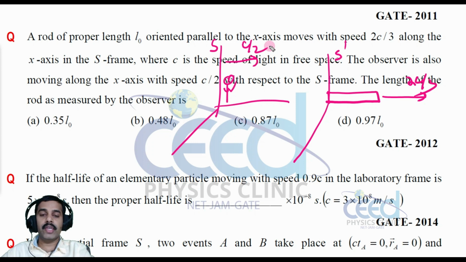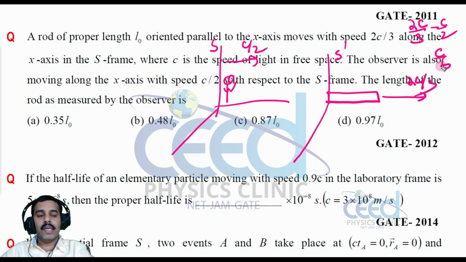Obviously, if I keep this observer also moving with this velocity, there is a relative velocity between these two frames, both along the x-axis. So what is the relative velocity? 2c by 3 minus c by 2, that is 4c minus 3c over 6, that is c by 6.